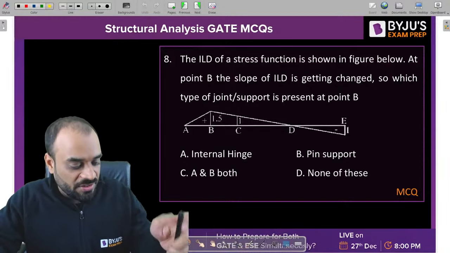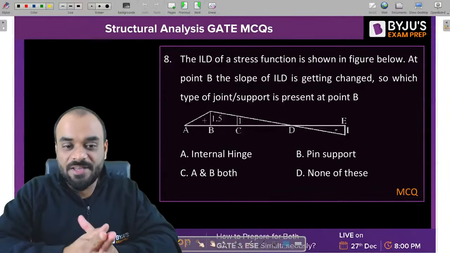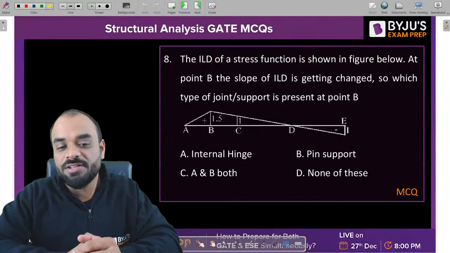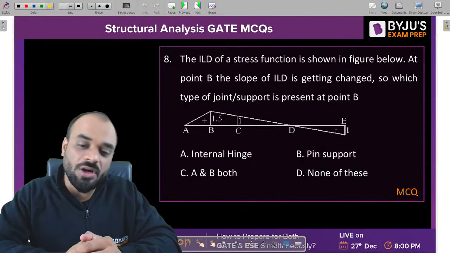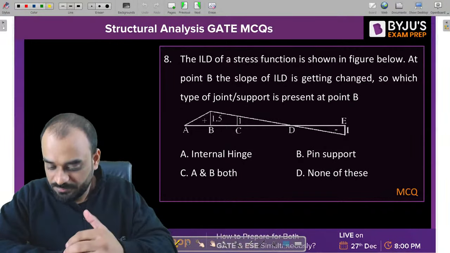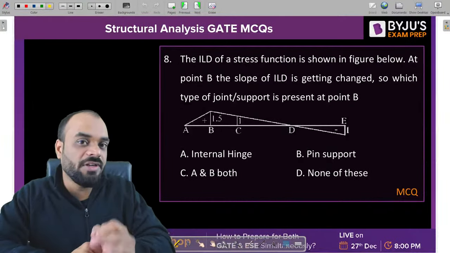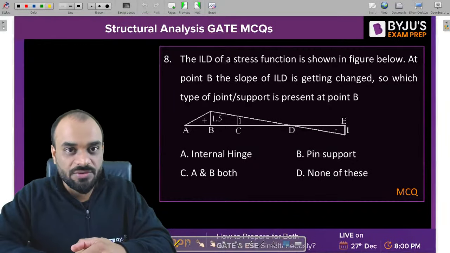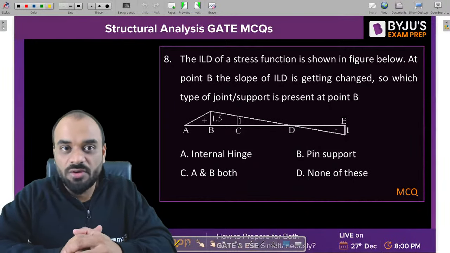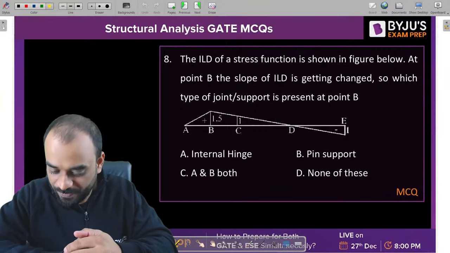A logical question in front of you. Tell me guys. It is an internal hinge, it is a pin support, or A or B both, or none of these. That is the question. And this particular problem will also tell you a short trick to solve ILD questions. Later on we will solve one problem which is related to this concept.